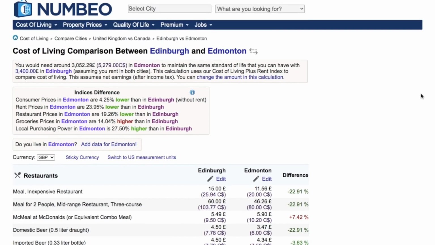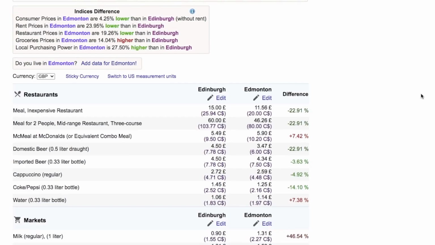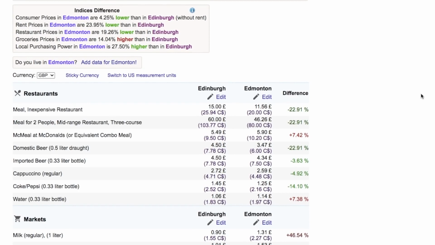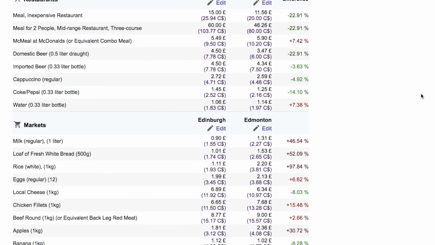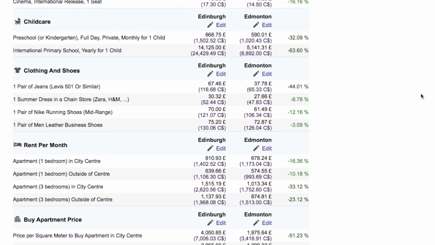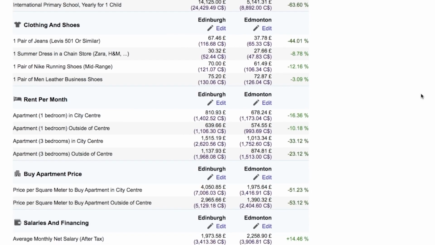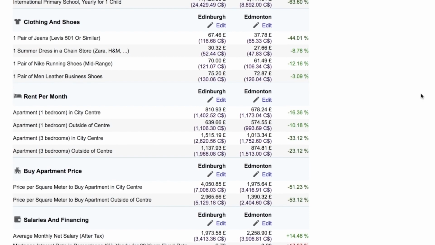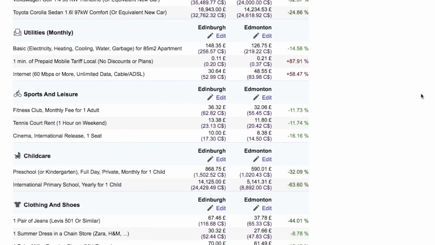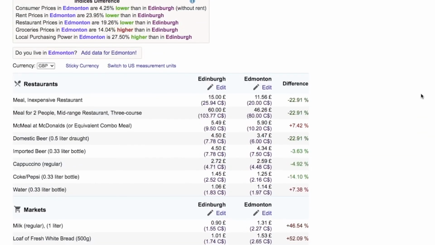You can check out some minute details over here as well, such as what it would cost you to have a meal in a restaurant in Edinburgh and in Edmonton. What about the groceries? What about transportation, utilities? What if you have to pay the rent for a one bedroom? What if you want to buy an apartment in Edinburgh or Edmonton? How much would it actually cost you? All these details can be checked here on numbeo.com. It's a lovely website. But yes, for our comparison for this video, we can say that the Canadian cities are actually cheaper than the UK cities.